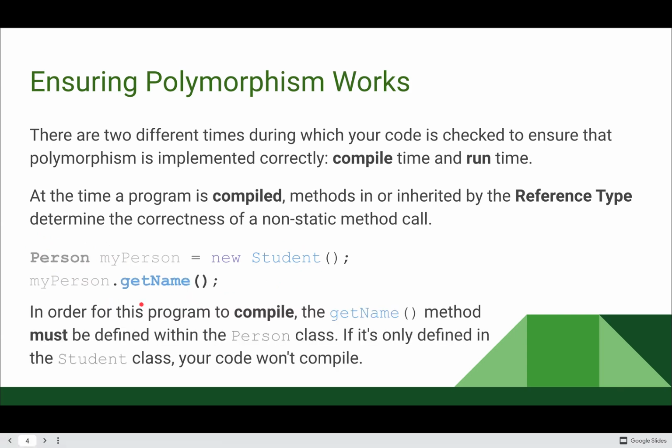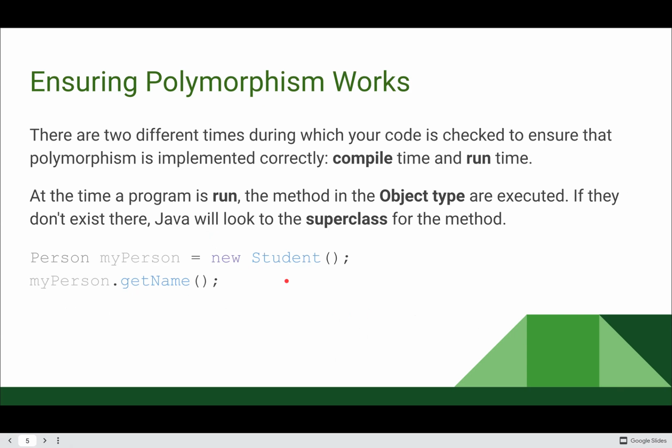In order for my program to compile, this method, getName, must be defined within my Person class. At this point, it doesn't matter if it's defined in the Student class, it only needs to be defined in the Person class. If it's not, our program will not compile. So if we have a method that's only defined in our Student class and we try to call it here, our code won't compile.